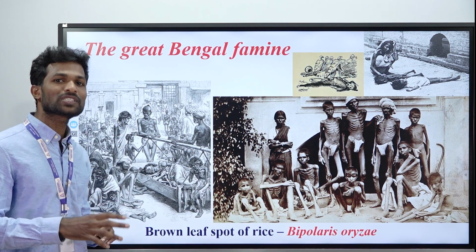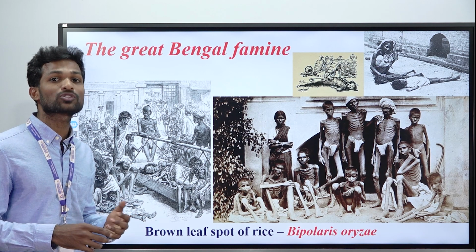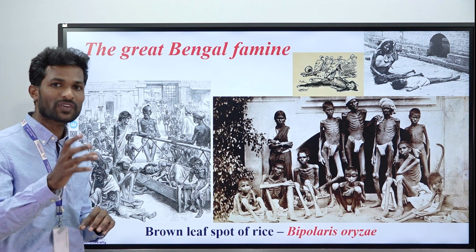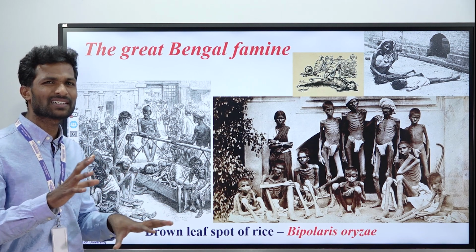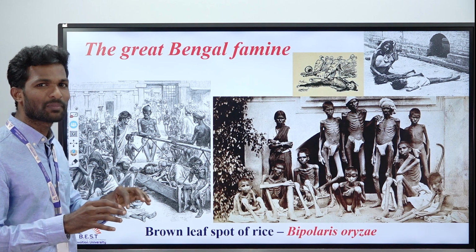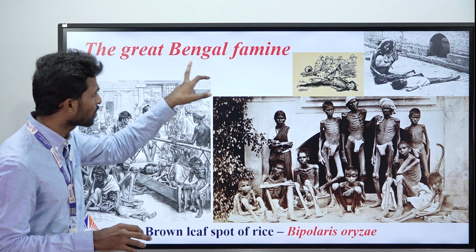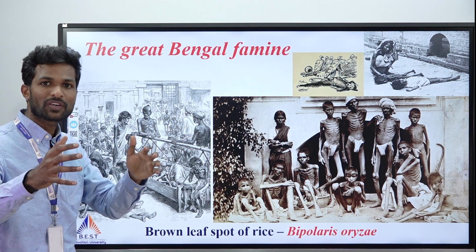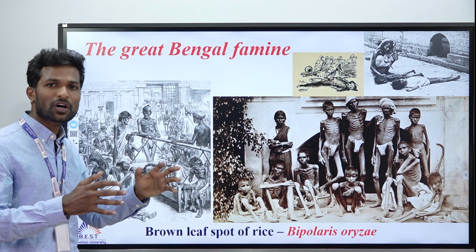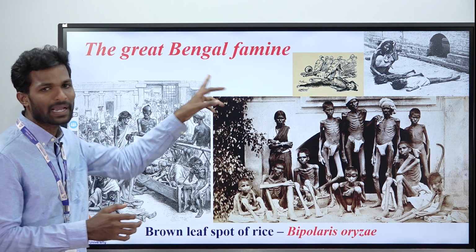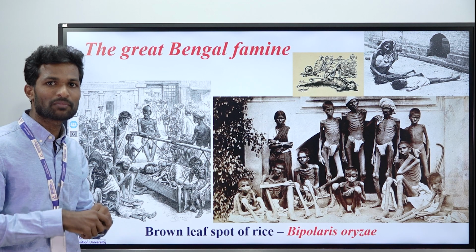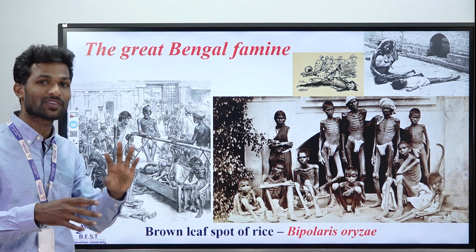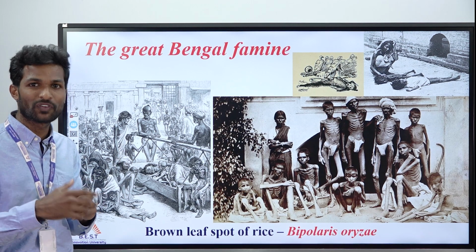In India, the disease was reported in 1919. That was reported by Sundaraman from Madras, who was a botanist at that time. It was first reported from Madras, but it became a severe and devastating epidemic in the Bengal province. At that time we didn't have Kolkata as such. Bangladesh and Kolkata were all collectively called Bengal. We know very well that rice was a staple food crop from the 1940s and 1950s onwards.